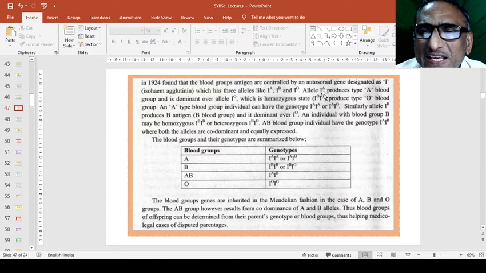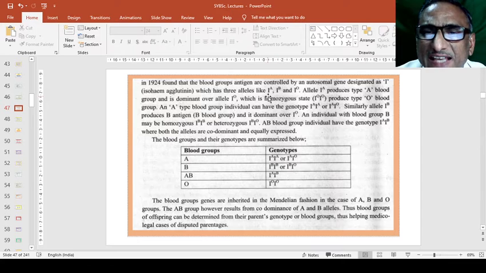So allele IA produces type A blood group and is dominant over allele IO, whose homozygous state is IOIO. Homozygous blood group A is IAIA, homozygous blood group B is IBIB, and the heterozygous pair of blood group AB is IAIB.